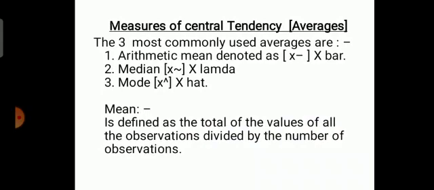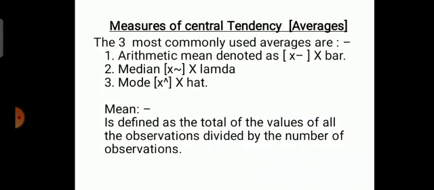This lambda and hat should come above x. So these are the three main commonly used averages for your economics syllabus in statistics: arithmetic mean, median and mode.